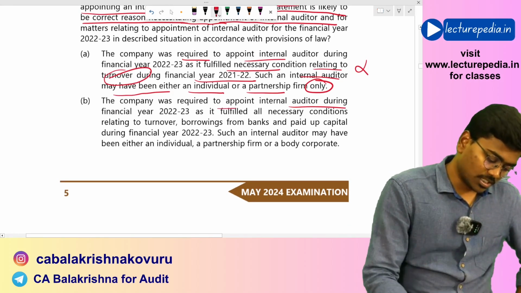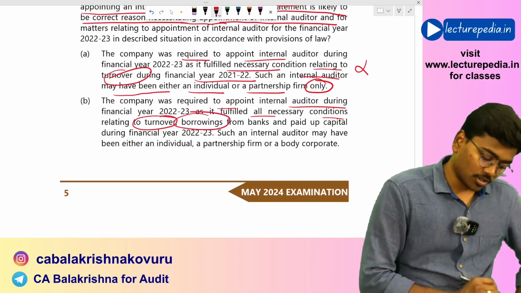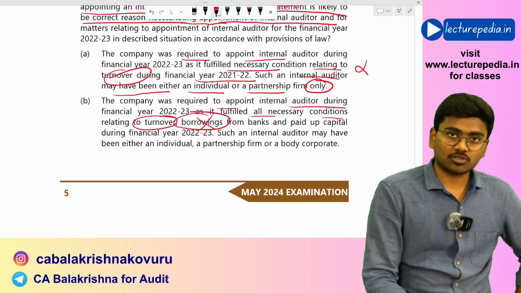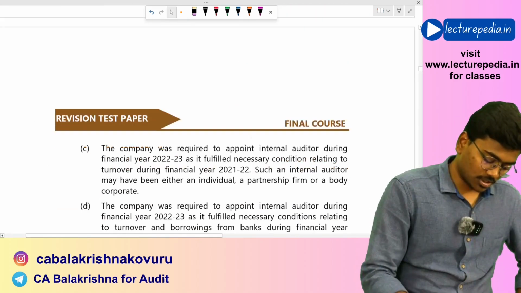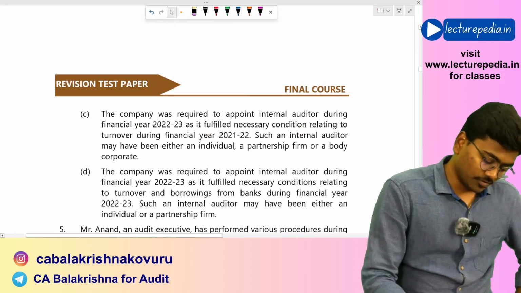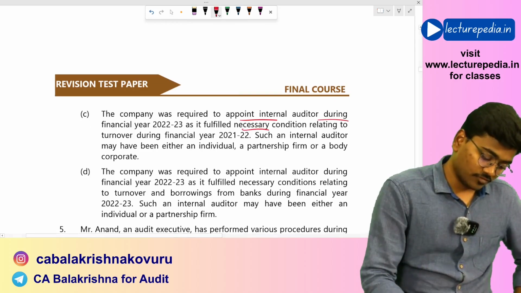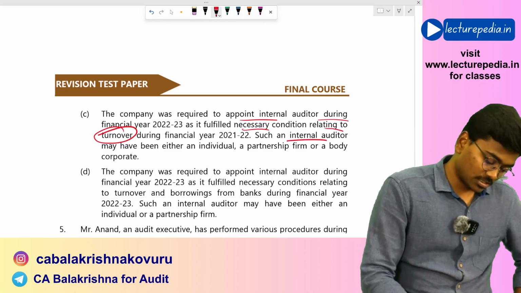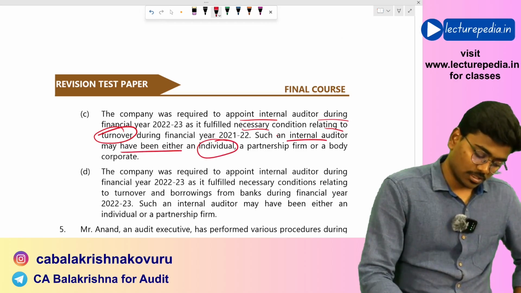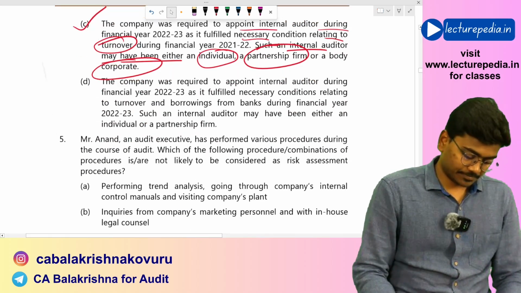Company required to appoint an internal auditor as it fulfilled necessary conditions related to turnover and borrowings. No, the borrowing criteria it has not fulfilled. It has fulfilled only the turnover criteria. So option B is also not correct. Company was required to appoint an internal auditor as it fulfilled necessary conditions relating to turnover. Okay. Such internal auditor may have been either an individual, partnership firm or body corporate. Yes. Option C is correct.